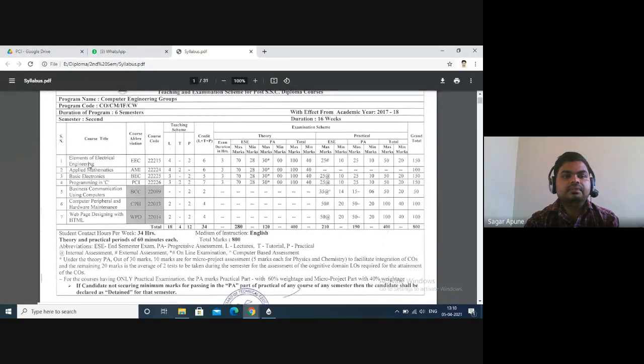There are a total of 4 theory papers, right? Elements of electrical engineering, applied mathematics, basic electronics, programming in C, right? These are the 4 theory papers. And what about next? Business communication using computers, computer peripheral and hardware maintenance, and HTML. These are practical related subjects, means there is no theory paper for these 3 subjects, right? At the end of the semester, there is a practical exam and submission work like a manual, etc.